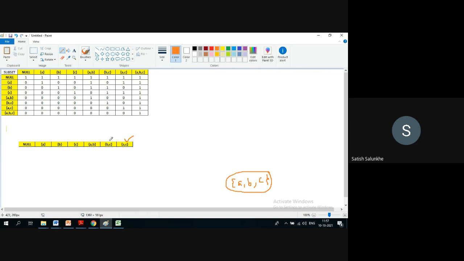What about this? It is also related to itself. What about this? Yes. What about this? No. What about this? No. What about this? No. What about this? No. So at level 1, you will get A comma B.